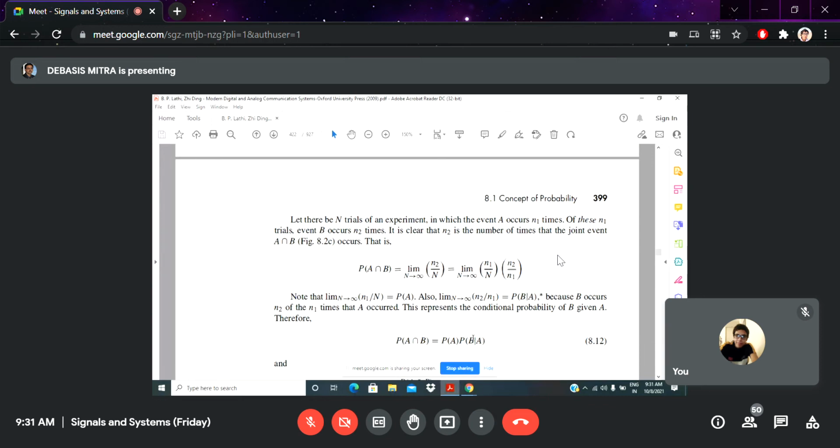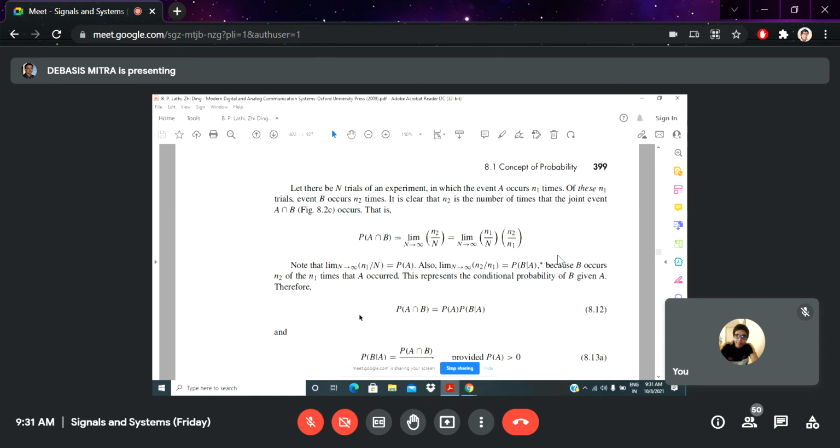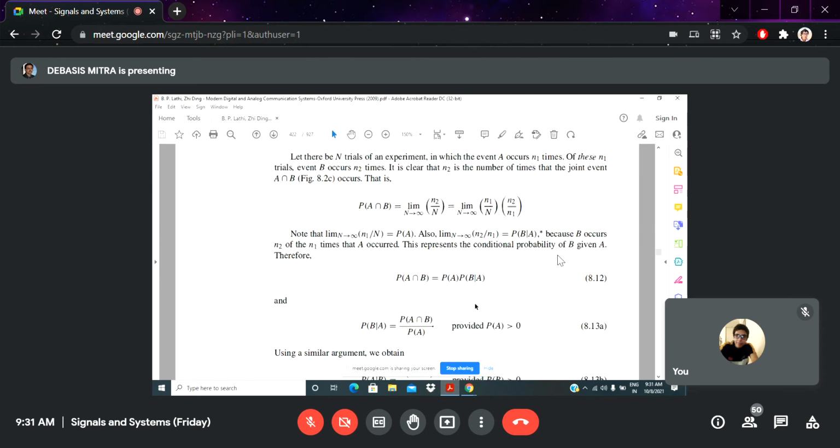So this is a relative one. The intersect of two probabilities is equal to the first probability and the probability of the second with respect to the first. This is a very well known definition of conditional probability, the intersect of these two phenomena, and it is very useful. And from this, the conditional probability of B with respect to A can be written like that: intersect of AB divided by A.